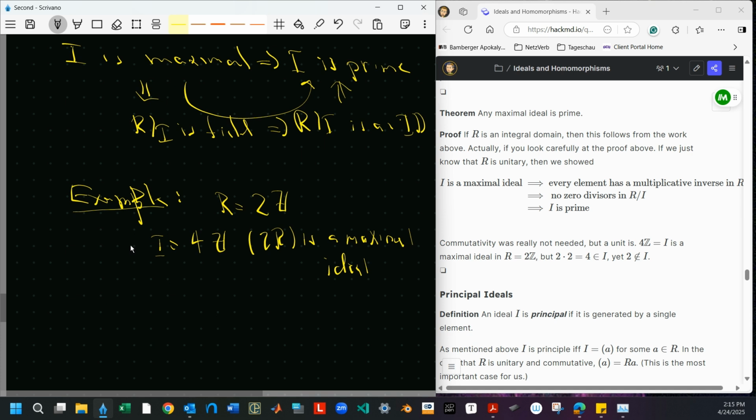That's easy enough to show. There's not too much room. You just have odd and even numbers there, so you can't make any bigger ideal than that.